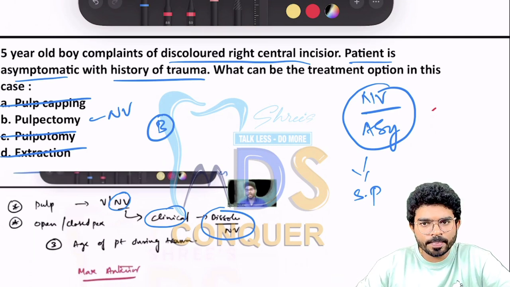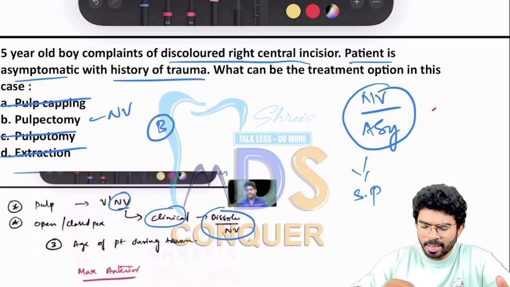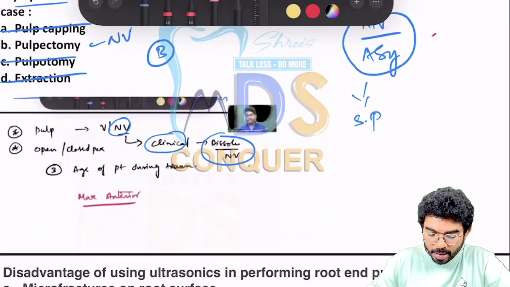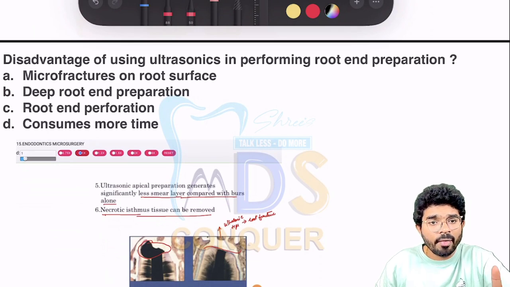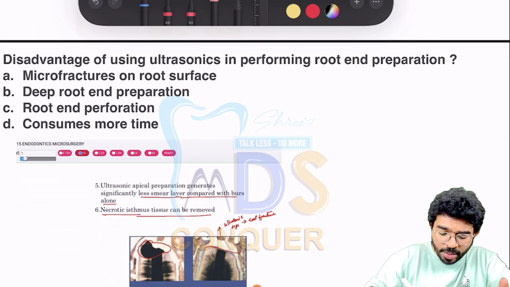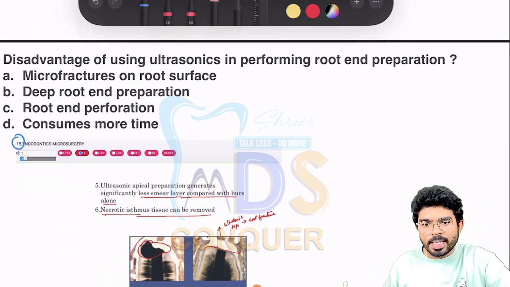Right, for this question the answer is pulpectomy. It's a non-vital procedure considering discolored teeth, discussed in your boot camp. Then comes the next question, microsurgery. You have a nice video available on the website, video number 15. And the question is straight away from the video.